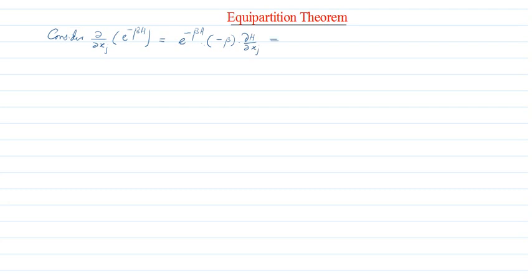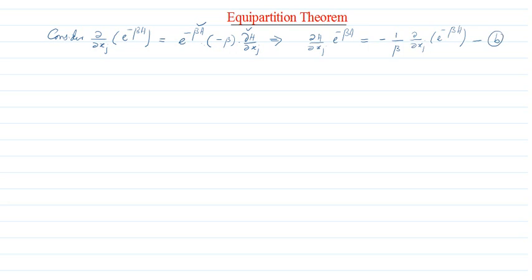From this you can see, can you write what this is? Therefore I can write ∂H/∂xj times e^(-βH). What will that be equal to? The product of these two quantities, taking the minus 1 by β to the other side, is equal to -1/β times ∂/∂xj of e^(-βH). Let me call this equation B, which I will be using.